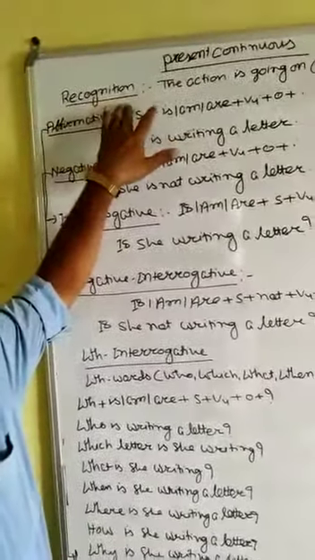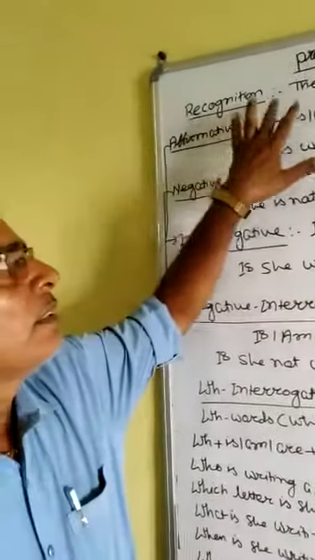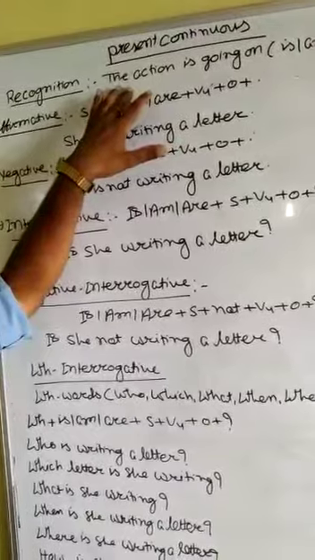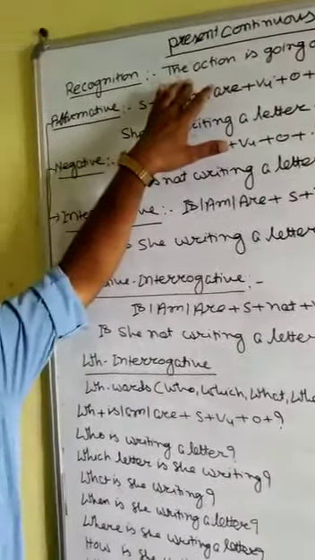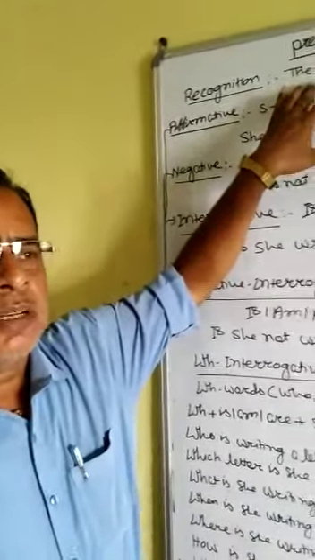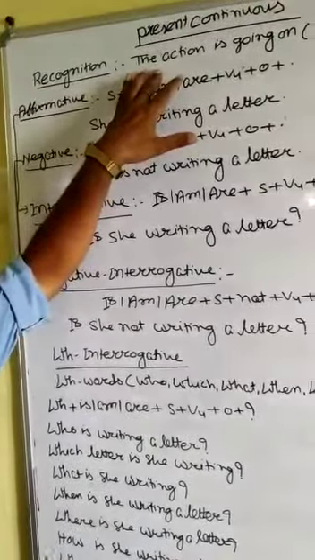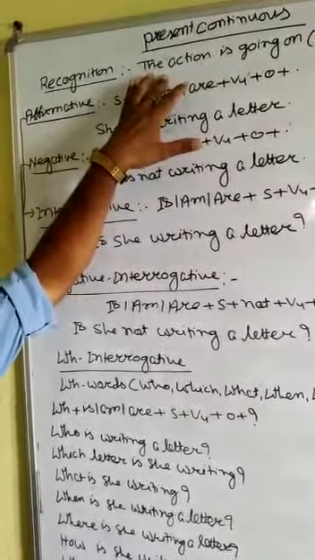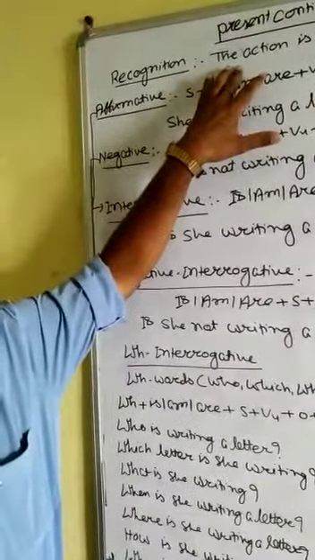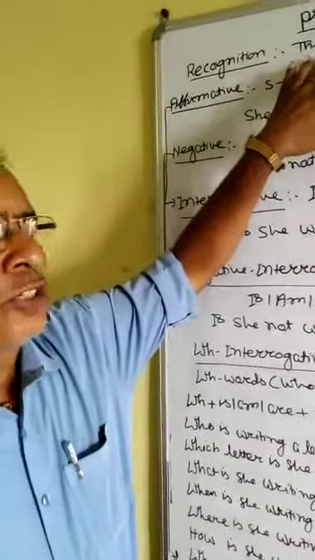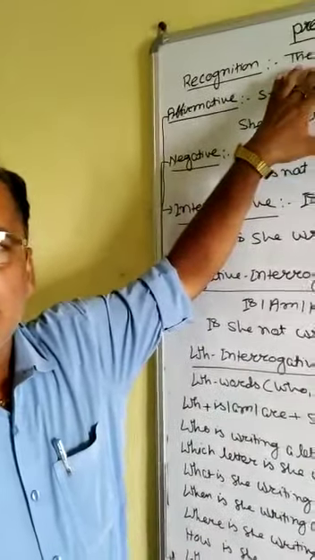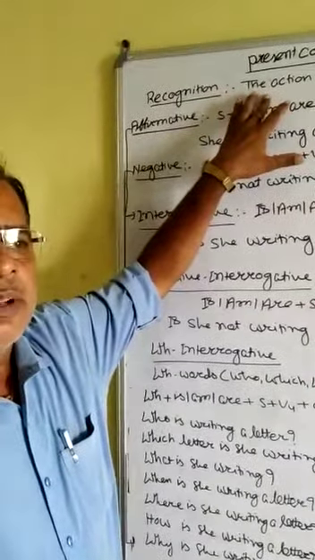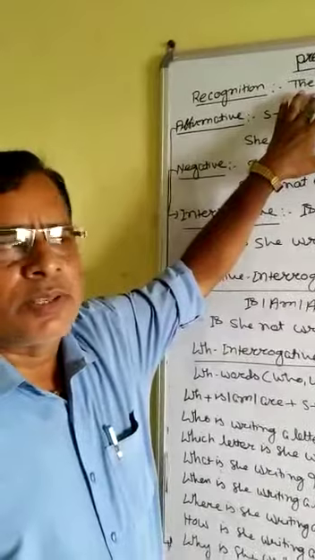The main recognition for this tense is that the action is going on. Whatever action is going on at the present time, this one will give the complete sense of present continuous. If you would like to ask what the format of present continuous will be, then you must know: is, am, are as auxiliary verb plus verb-ing. That will always be used as present continuous.